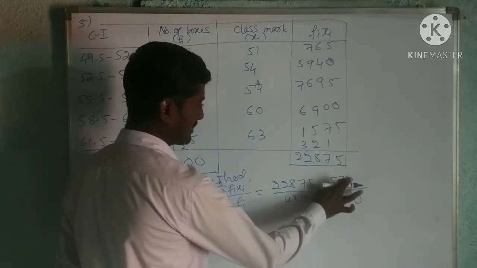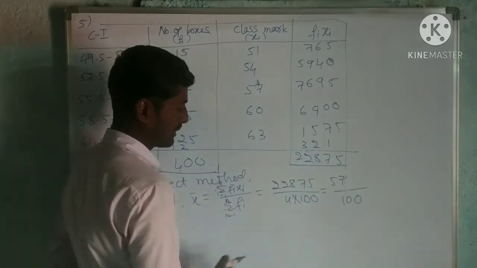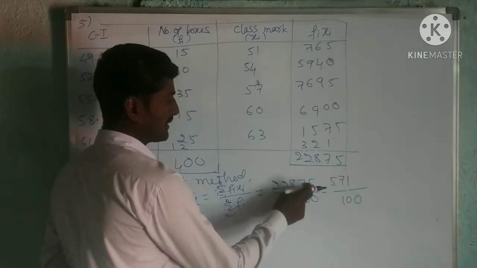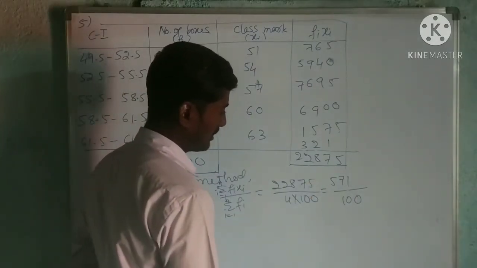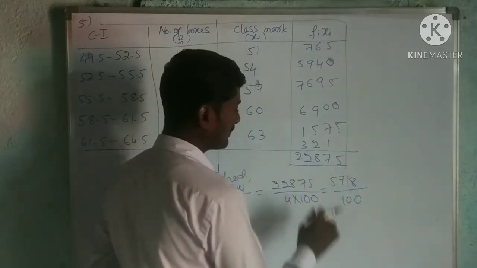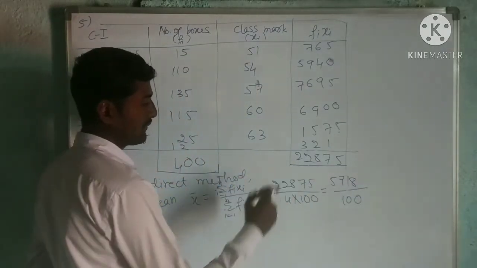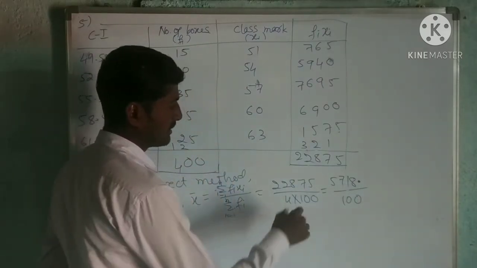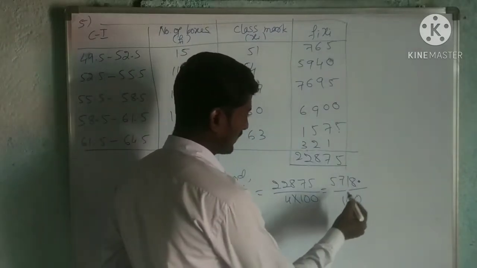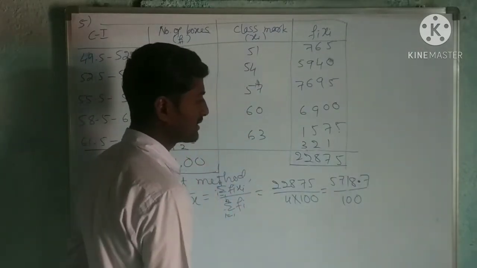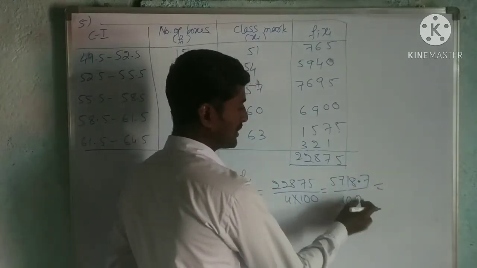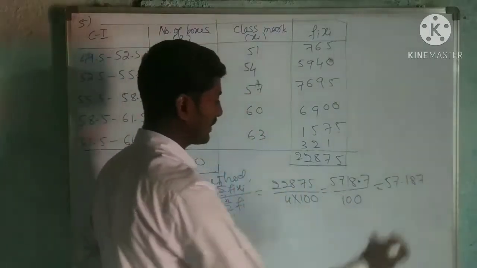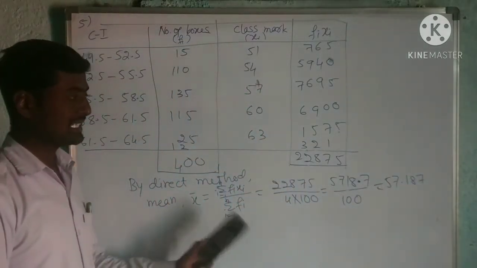Now divide this by 4. 4 ones are 4, remaining 3, 35. 8 4s are 32, 3 remains. 30. Now 7 4s are 28. So this is equal to 57.187. So this is the mean number of mangoes in each box.